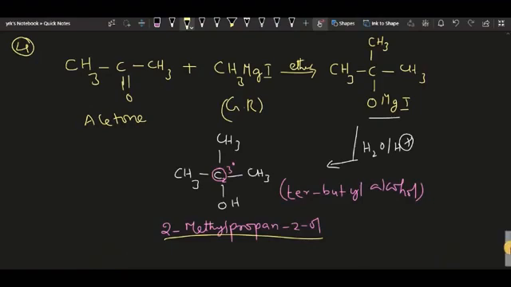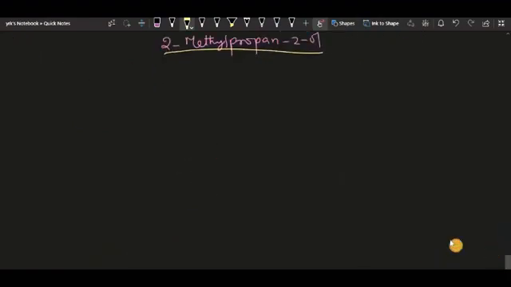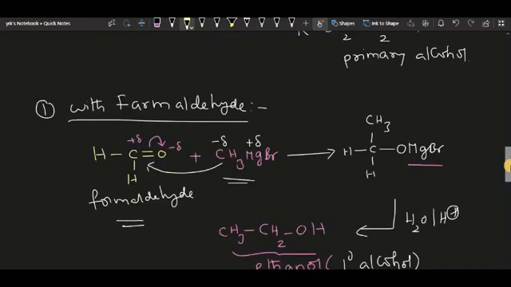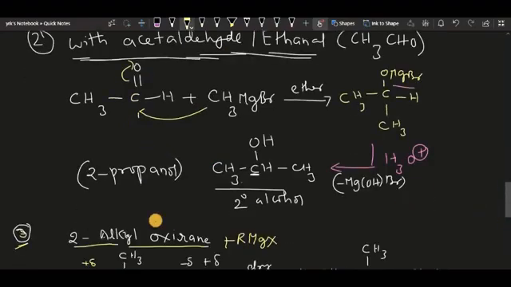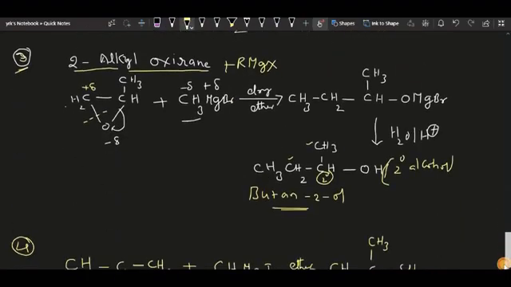Likewise, if you take several examples of ketones, the result is a tertiary alcohol. Now, what about the ester cases? I am taking the next example after acetone. The first I have taken is the formaldehyde case, the third one aldehydes, and the fourth one acetone.